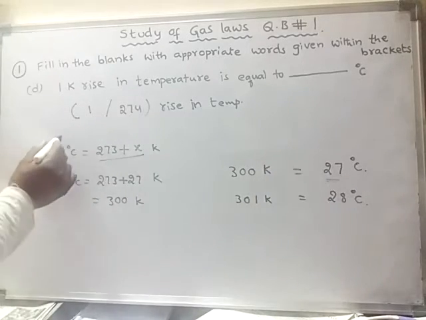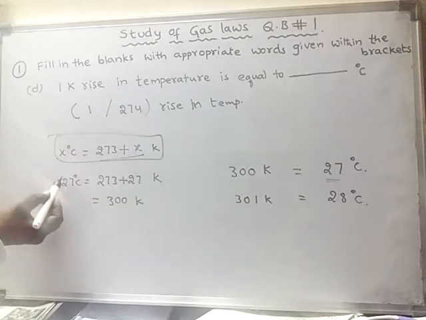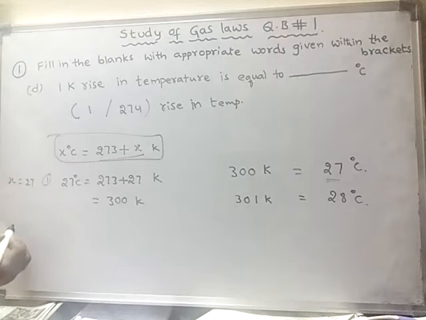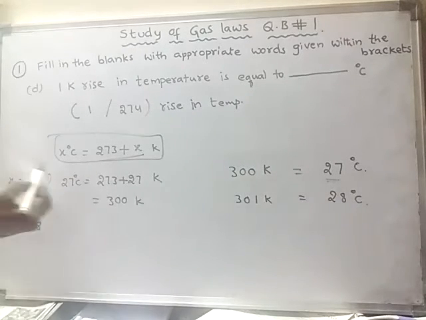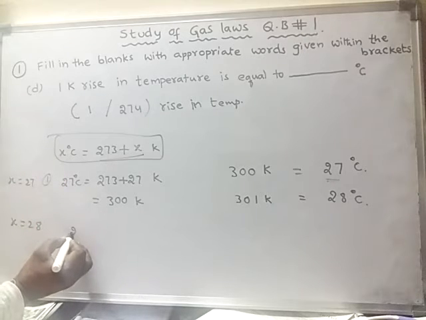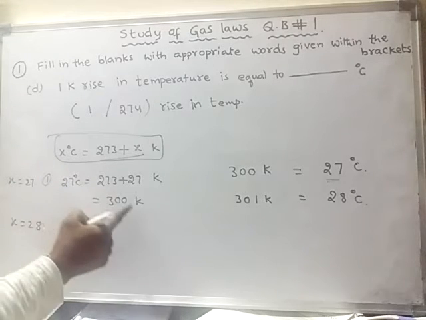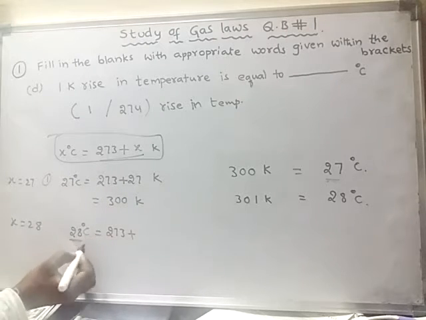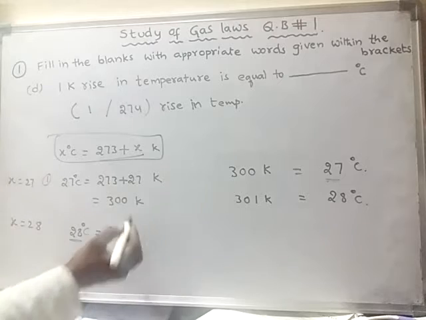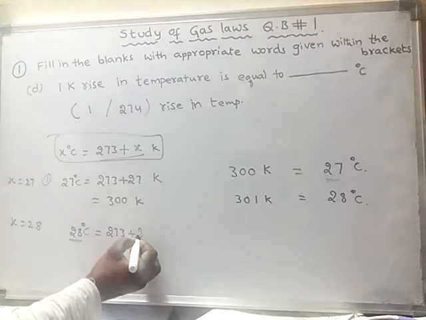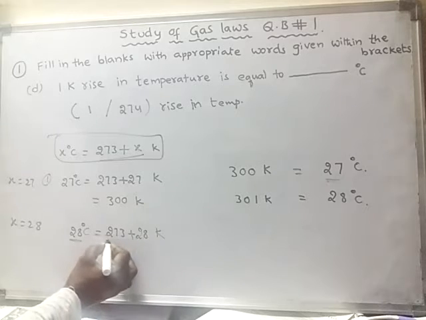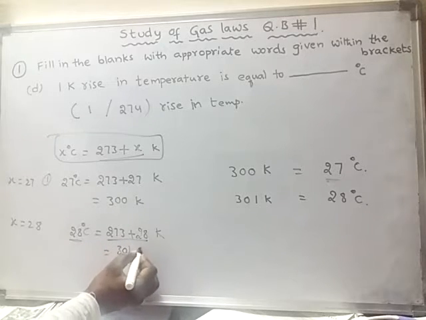28 degrees centigrade. Here, in this case, I had taken x is equal to 27. If I take x is equal to 28, that means 28 degrees centigrade, then 28 degrees centigrade is equal to how many Kelvin? So 273 plus, here instead of x, what did I take? 28. So it will be equal to how much? 273 plus 28 will be equal to 301 Kelvin.